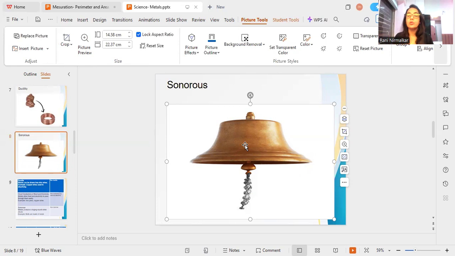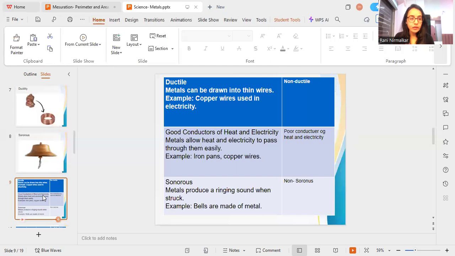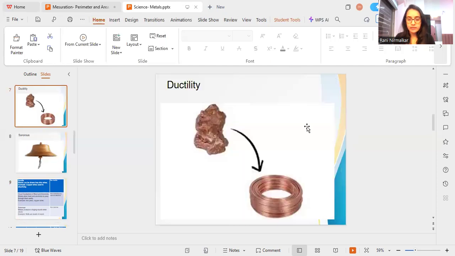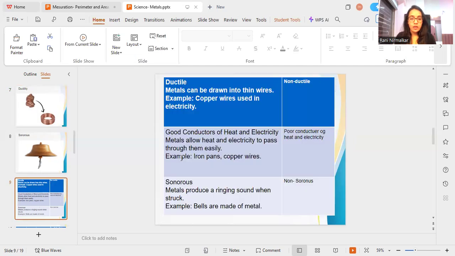So this is one of the most important properties of metal. Sonorous means making or producing sound. You can hear the sound when it is struck. So this property of metal is called the sonorous property. And this is ductility. Have you seen copper wire, which is mostly used in electricity?